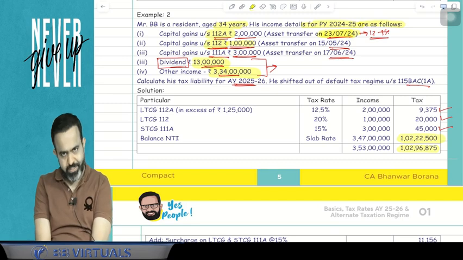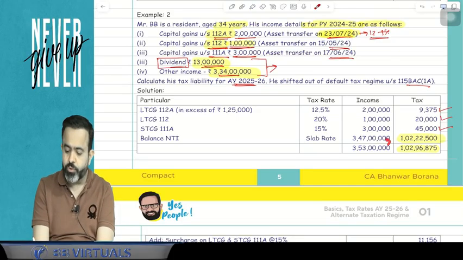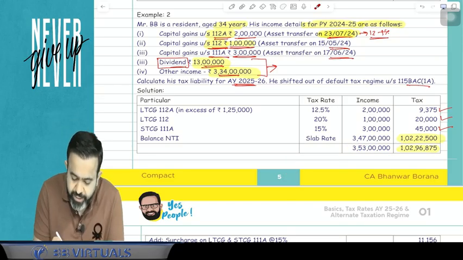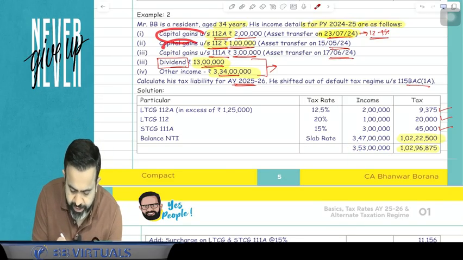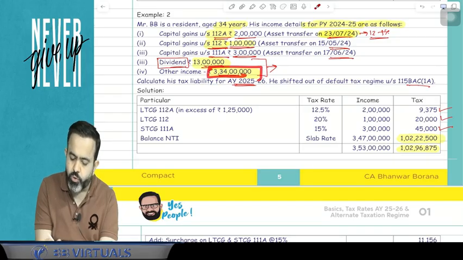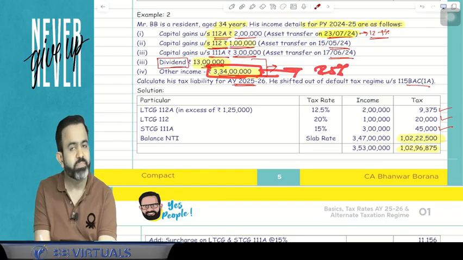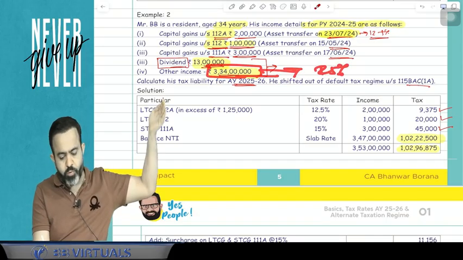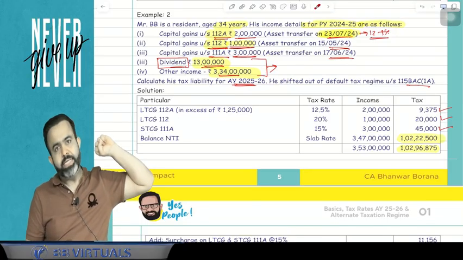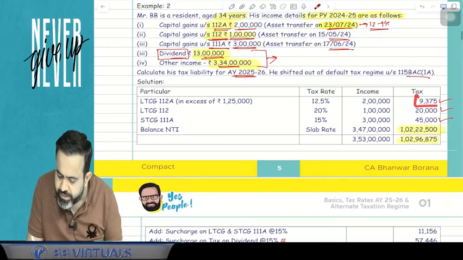Now how will surcharge be applicable? You know that here total income is more than 2 crore, so surcharge should be 25%. But on the tax on capital gain and dividend, the maximum surcharge can be 15%. And your other income is more than 2 crore, so on the tax on this other income, your surcharge will be 25%, because other income itself is more than 2 crore up to 5 crore. So tax on this other income and surcharge on that tax will be 25%. So here first we will take the capital gain. On the capital gain, your tax is 9,375.